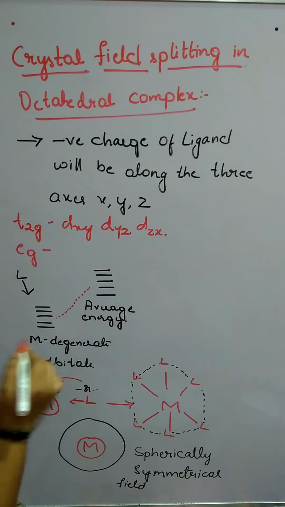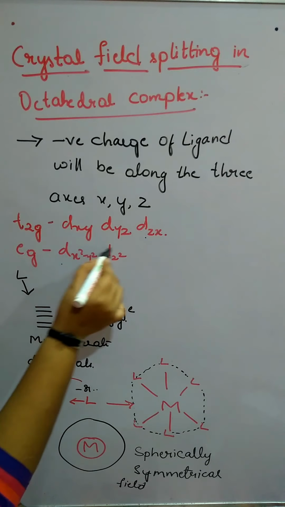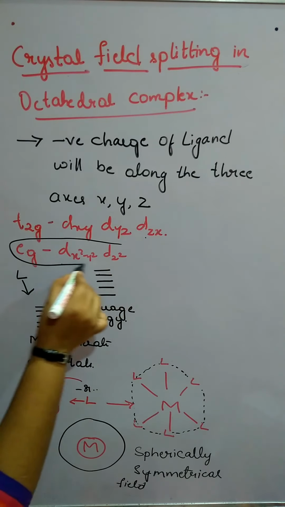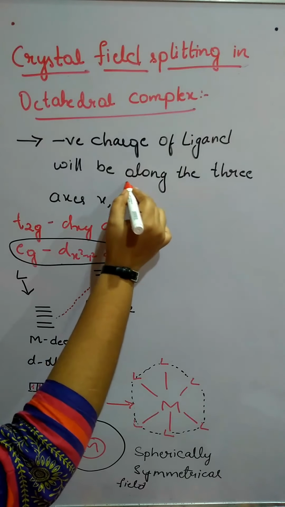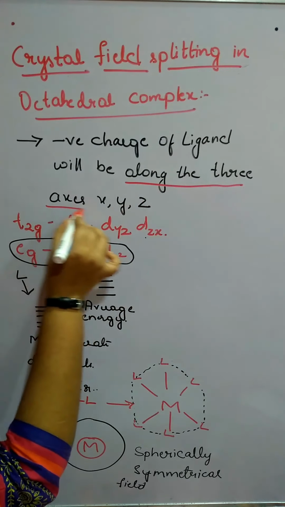If you observe, the T2g orbitals are in between the axes, and the eg orbitals are along the axes. Our ligand is also along the axes.